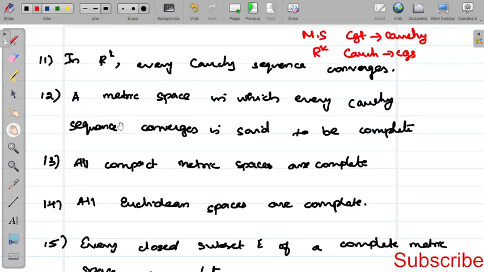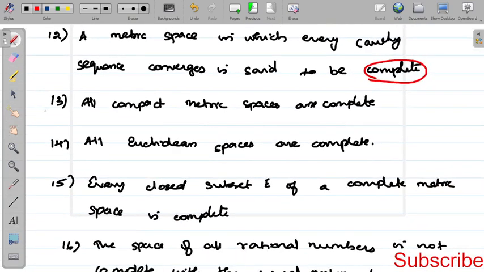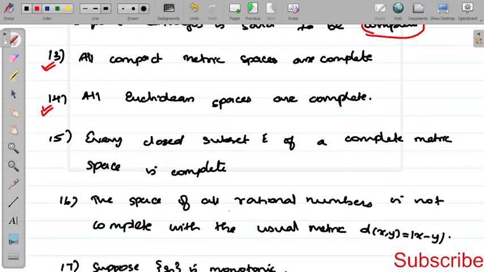Then 12th one, a metric space in which every Cauchy sequence converges is said to be complete. So complete metric space means the condition is: every Cauchy sequence converges implies complete metric space. The examples of complete metric spaces are: all compact metric spaces are complete, all Euclidean spaces are complete, and one more is that the space of all rational numbers is not complete. Then the 15th result, a closed subset of a complete metric space is complete.